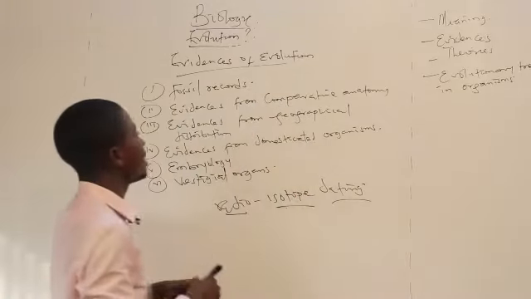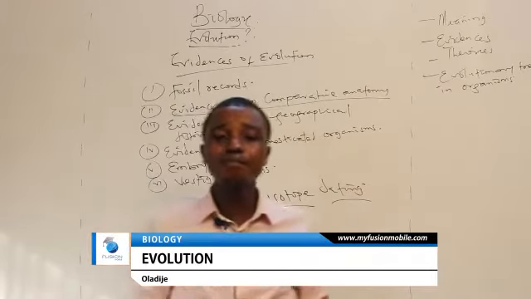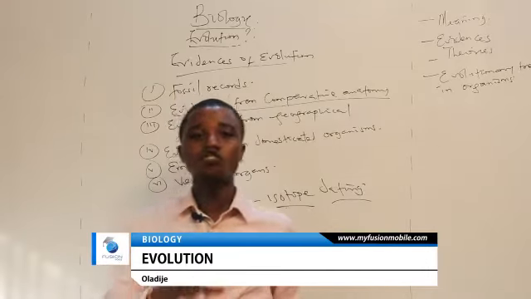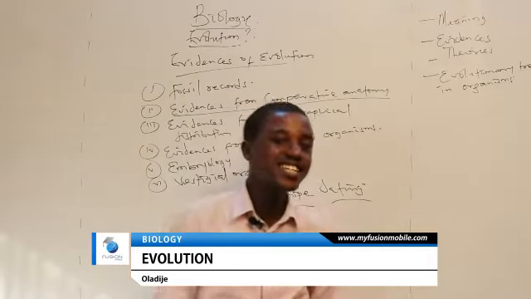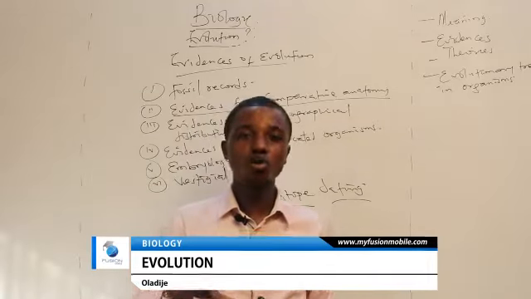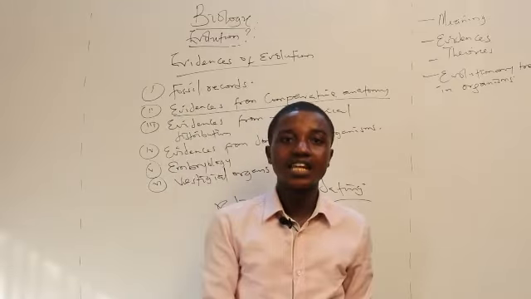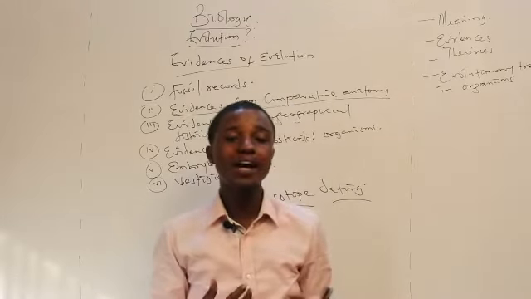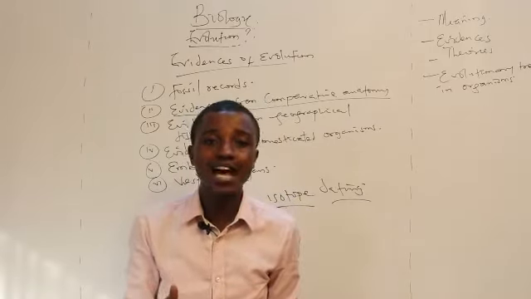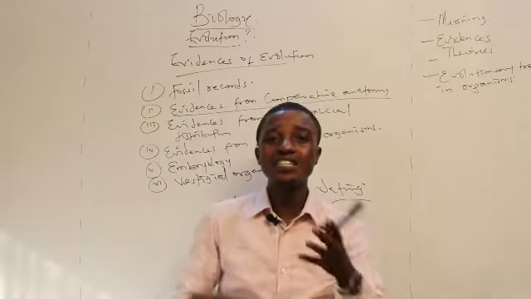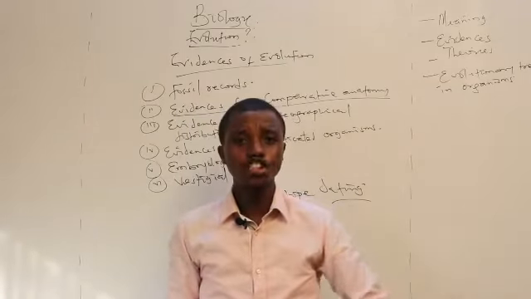And so, aside from fossil record, we have what we call the evidences from comparative anatomy. Anatomy is simply the study of the internal structures of living organisms. The structure of the lungs, the liver, the skin, the kidney. When you study these structures, over time you tend to notice that they look like that of other organisms. It has now been seen that even the comparative anatomy of man, you and I, humans so to speak, has a resemblance with that of lower organisms. They have resemblance with that of birds, that of amphibians, and that of fishes over time.